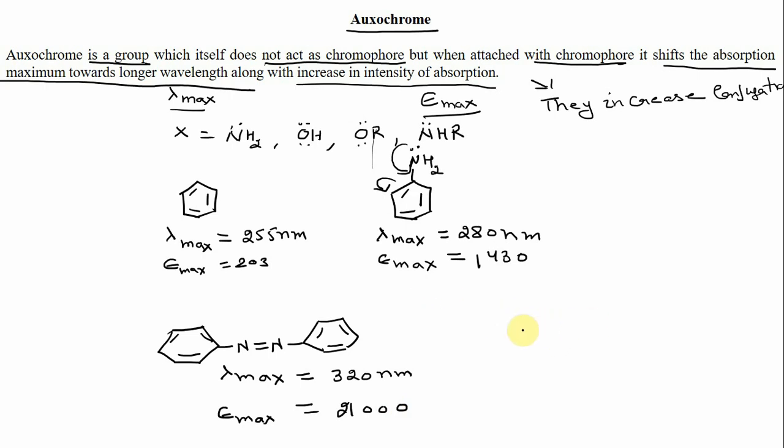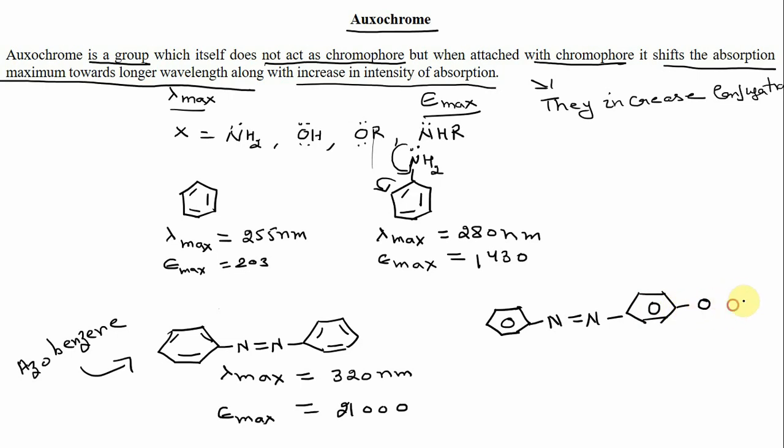The other example is para ethoxy azobenzene. This is simple azobenzene, and the other one is para ethoxy azobenzene. That means at the para position you have an ethoxy group.